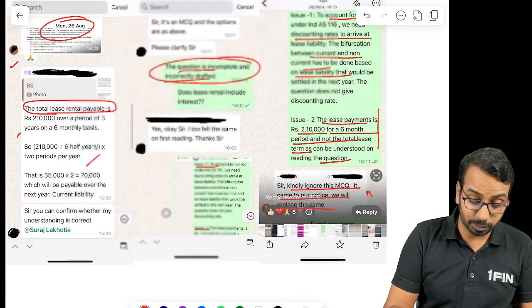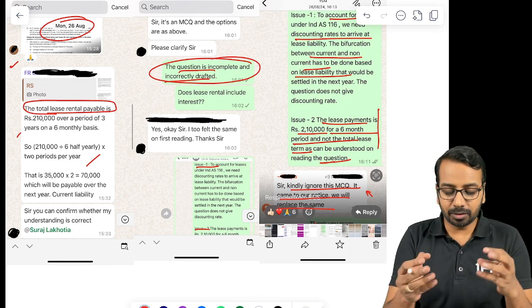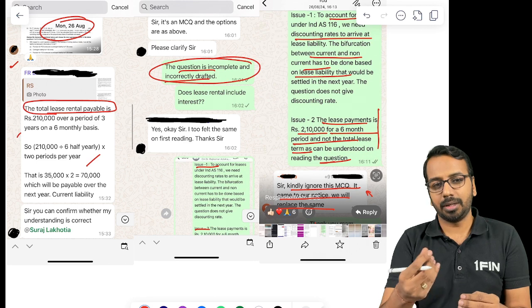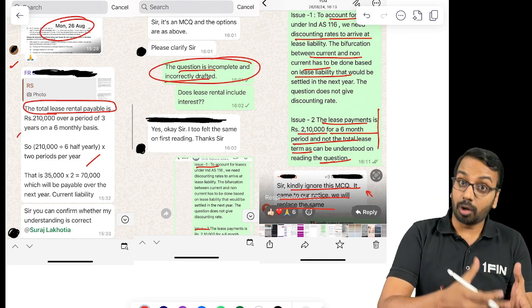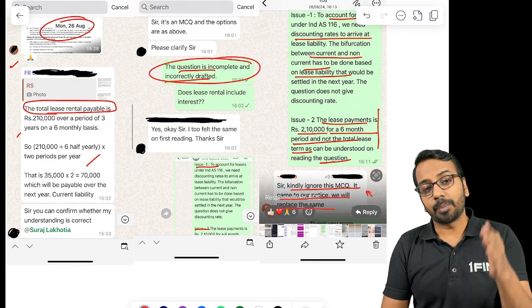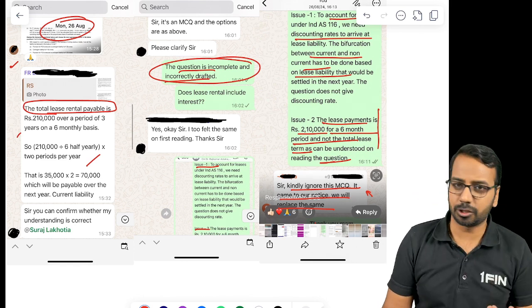Then there was one more question which was based on joint liability. There also I had a slight difference of opinion, where I feel that as per Ind AS 37, if there is a joint and several liability, which generally happens in the case of joint operators, the part which has to be borne by the other party has to be a contingent liability. We'll wait for the final answer on that.